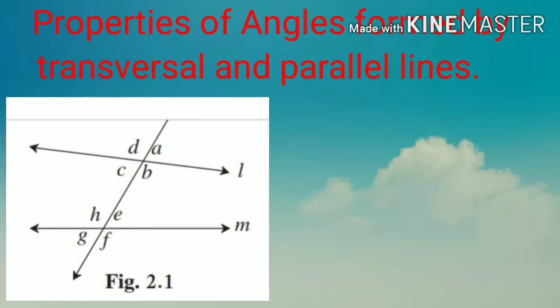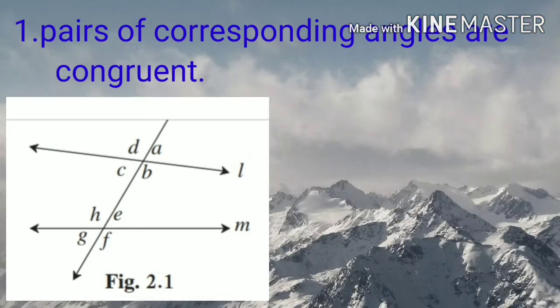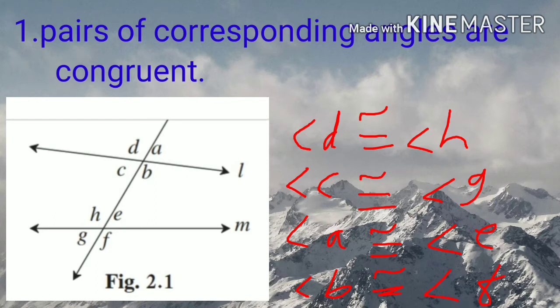Now the properties of angles formed by transversal and parallel lines. First is corresponding angles. Pairs of corresponding angles are congruent. See here in the figure, angle D is congruent to angle H, angle C is congruent to angle G, angle A is congruent to angle E, angle B is congruent to F. That means pairs of corresponding angles are congruent.